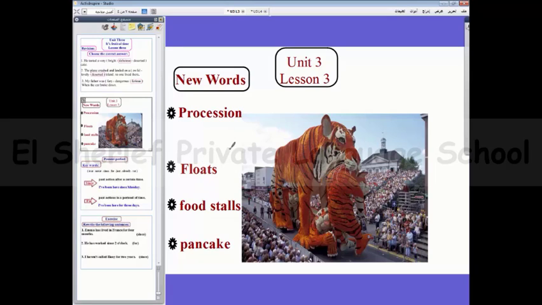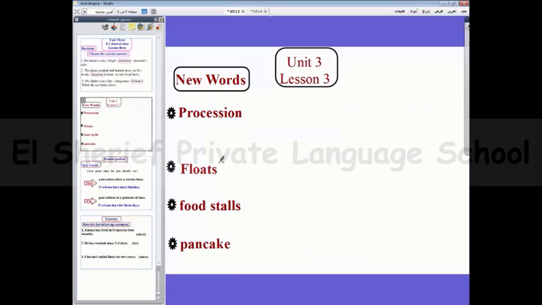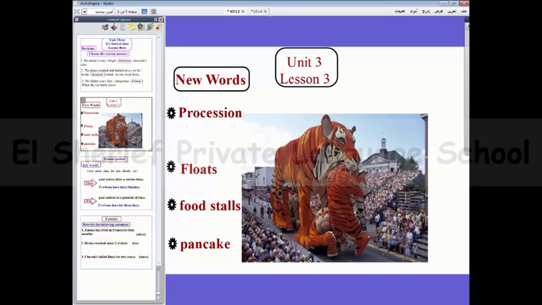Okay, so here again, procession, as you see. A line or a group of people or vehicles moved along slowly. Again, floats, as you see. Float, a large vehicle on which people dressed in a special costume in a festival.